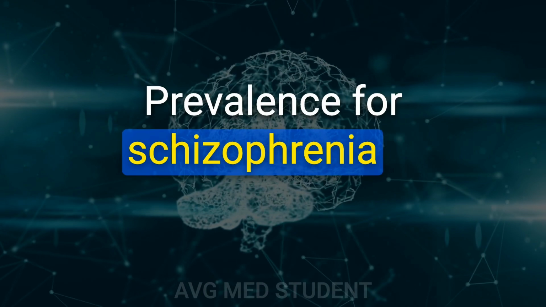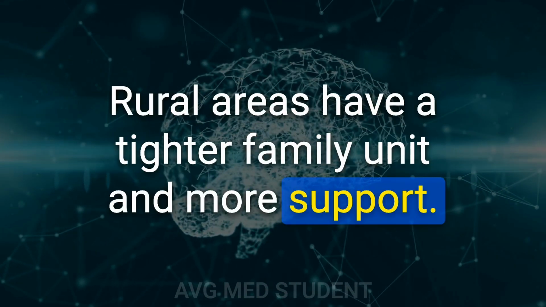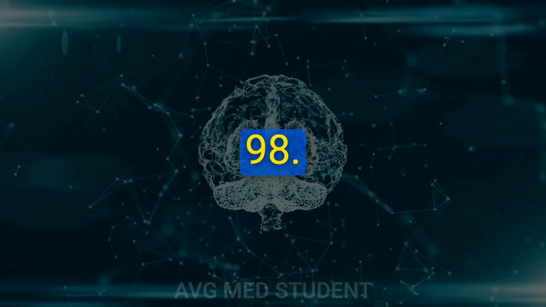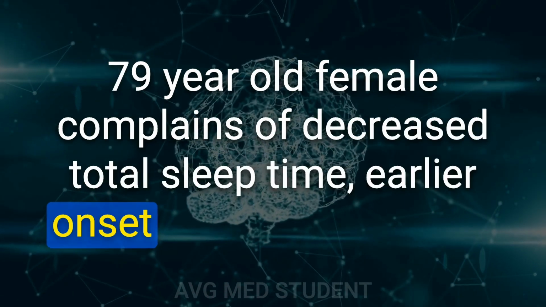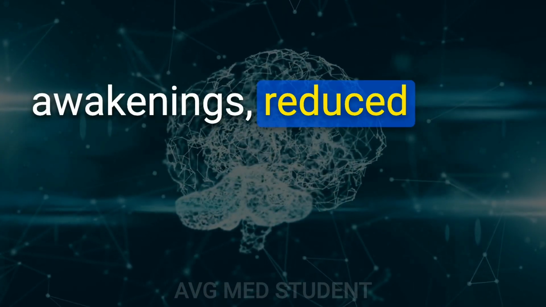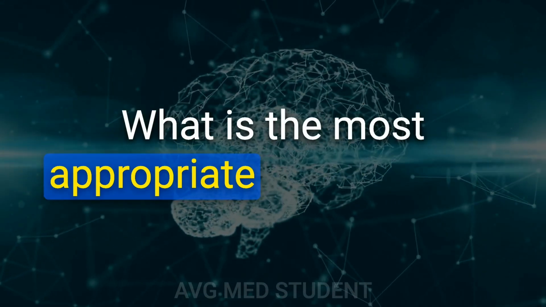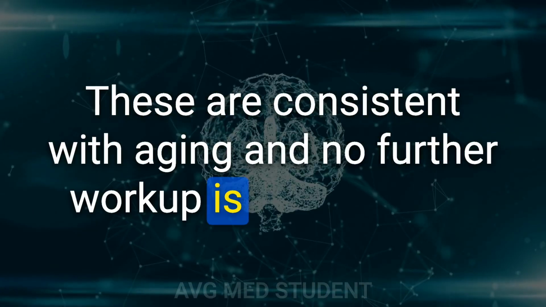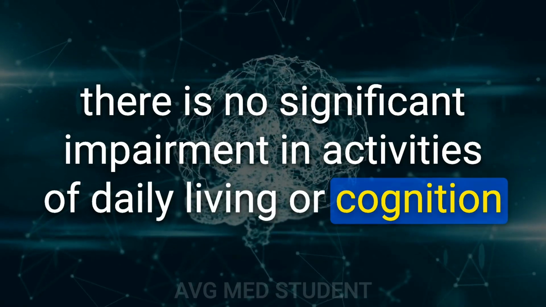97. Prevalence of schizophrenia is higher in urban areas. Rural areas have a tighter family unit and more support. Higher incidence in babies born in winter and early spring. 98. A 79-year-old female complains of decreased total sleep time, earlier onset of sleep, nocturnal awakenings, reduced sleep during early morning hours, and daytime napping. What is the most appropriate intervention? Reassurance. These are consistent with aging and no further workup is necessary if there is no significant impairment in activities of daily living or cognition.